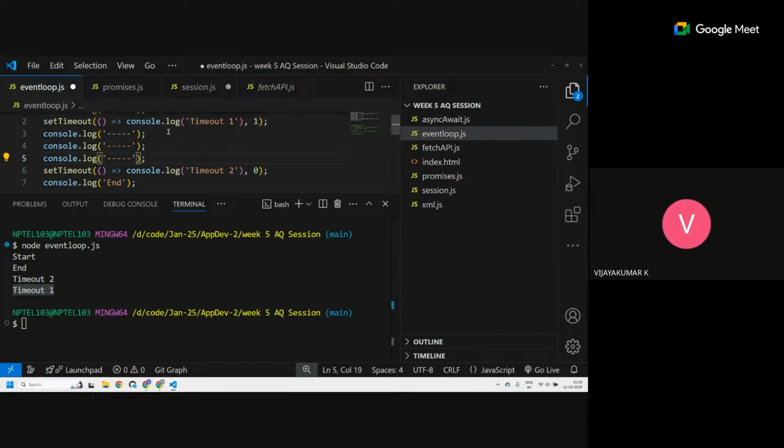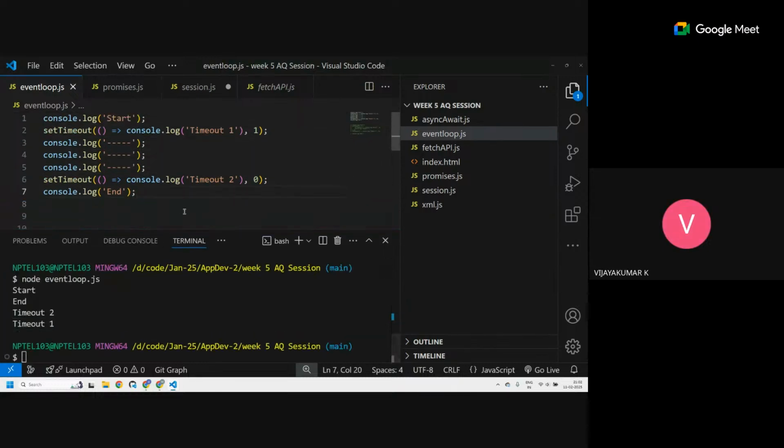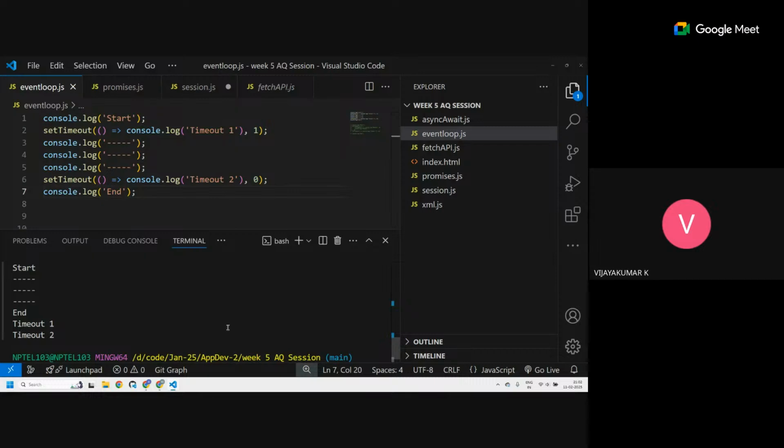It will be considered as milliseconds. Timeout one is executing first, then timeout two.